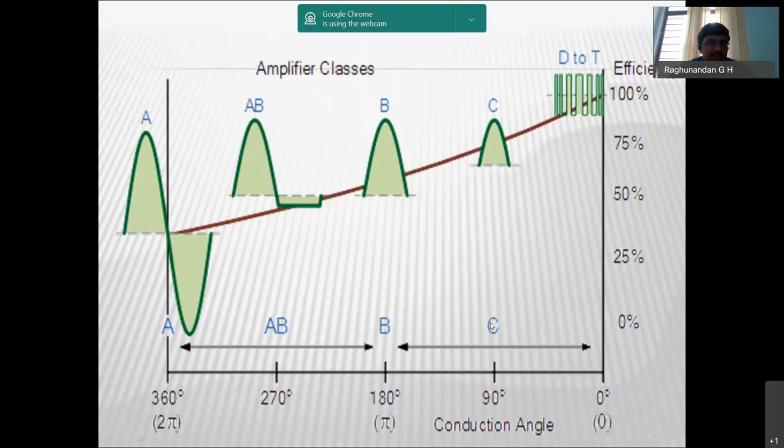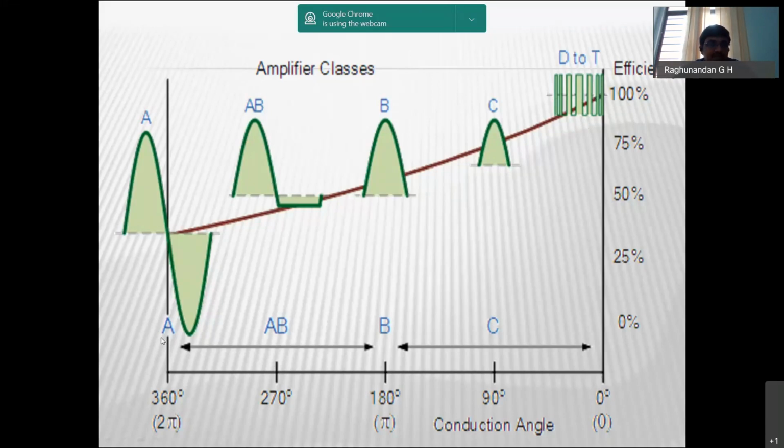But when you take class C, it is going to give even lesser than 90 degree signal, or equal to 90 degree signal. When you take class D, it is a completely digital amplifier. So we take conduction angle as 0 degree, because it will be giving the output in the form of a square wave.